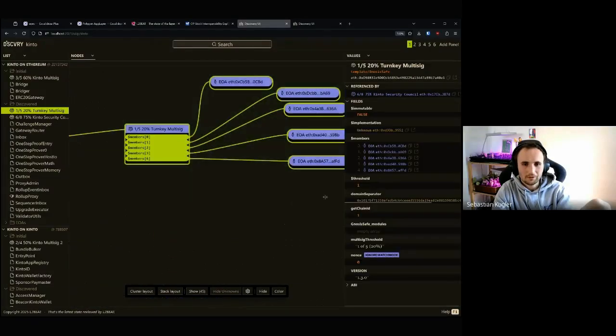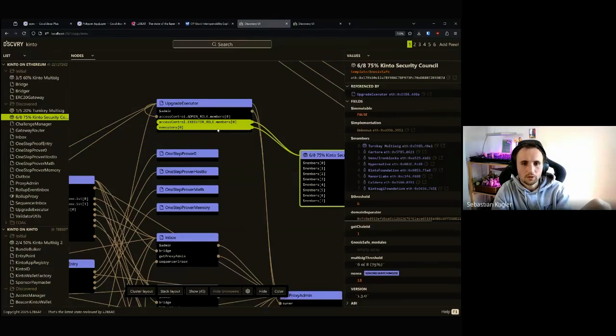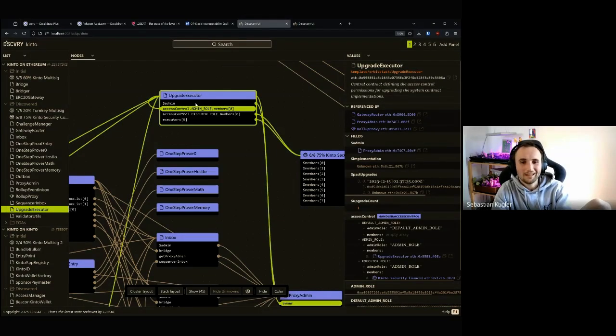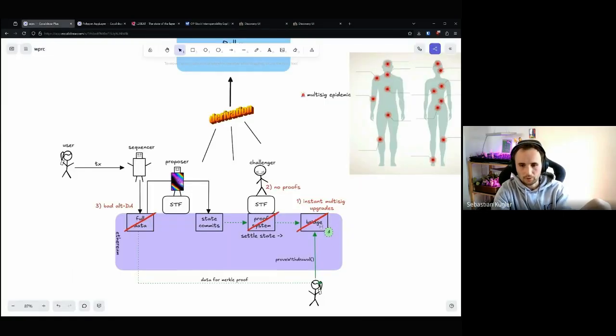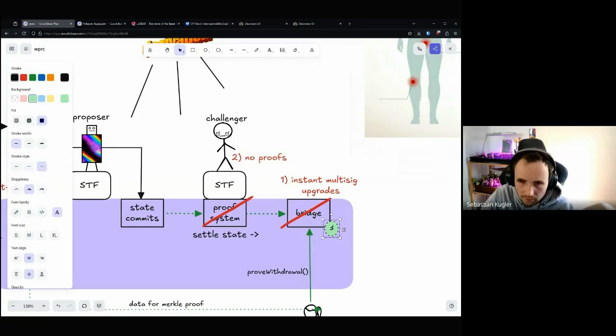One participant is another multisig. This security council, for example, is an executor in a different smart contract, which then can upgrade the entire contract system of the rollup of the layer 2 solution. So it can, for example, upgrade the bridge, which holds all funds. So they could, for example, steal all funds.